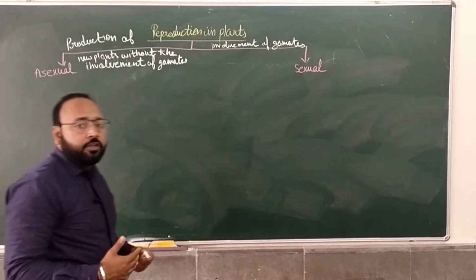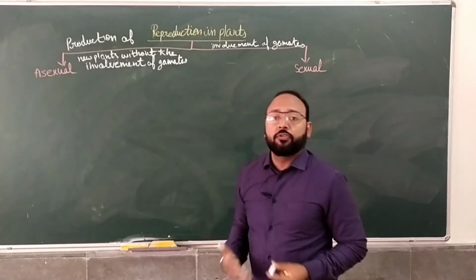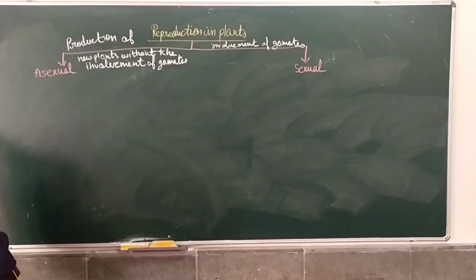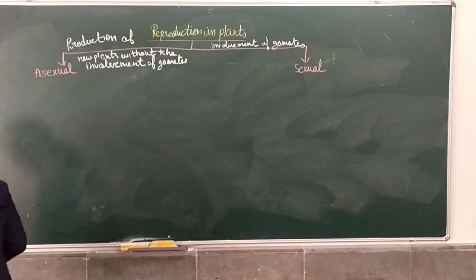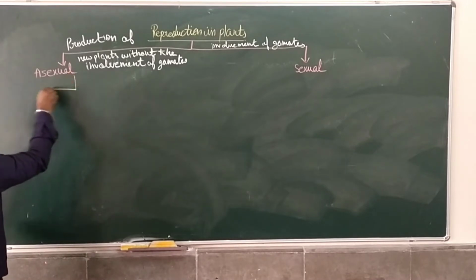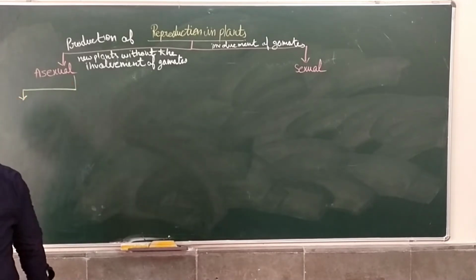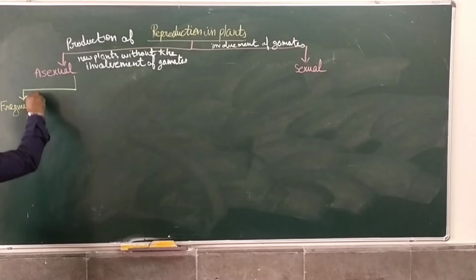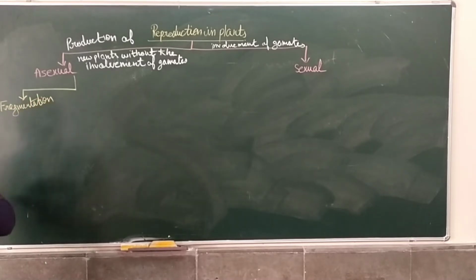Now in asexual reproduction, we have studied the different modes of reproduction. We are going to discuss them one by one. First is fragmentation. Fragmentation takes place in spirogyra.